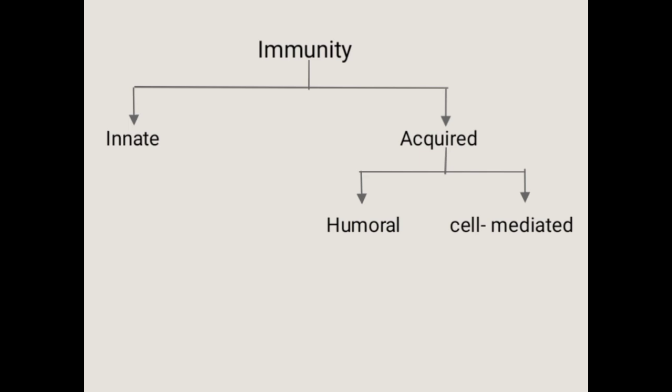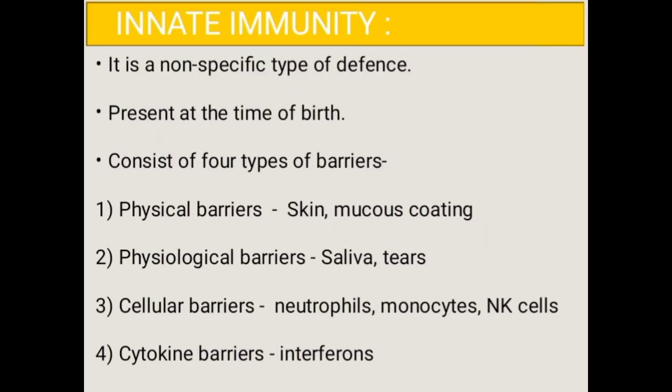Immunity is of two types, innate immunity and acquired immunity. Innate immunity is a non-specific type of defense. This means innate responses act against any threat, like physical barriers and phagocytosis. It is present at the time of birth. Innate immunity consists of four types of barriers. These are physical barriers, physiological barriers, cellular barriers, and cytokine barriers.